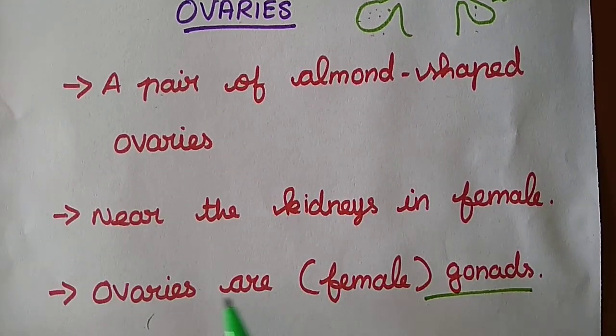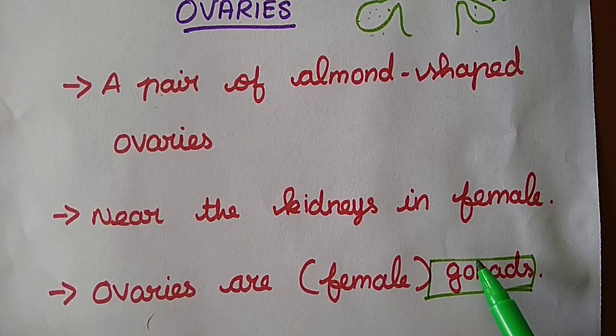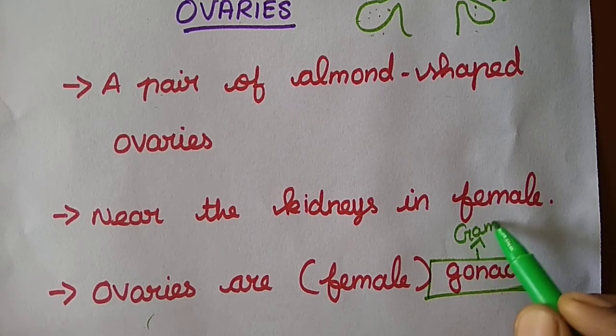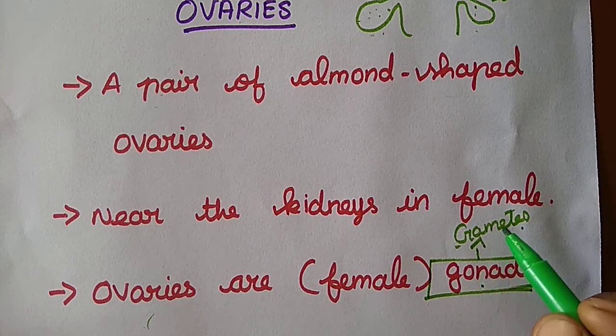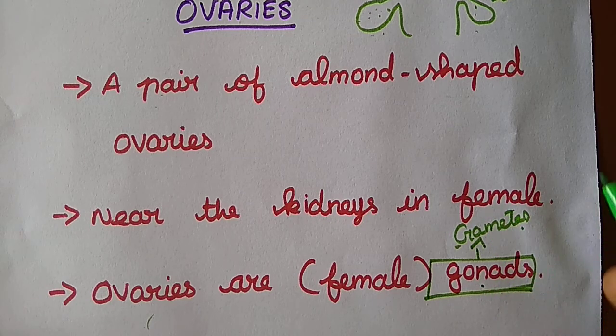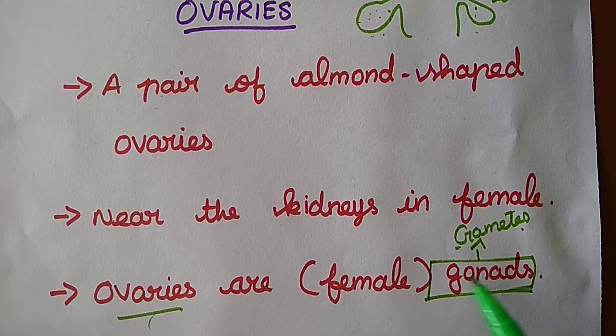And next one, ovaries are the female gonads. Gonads we already said, gonads mean the parts that produce gametes. In a female the ovary, and in the male the testes, we have studied, right? And here the ovaries are the female gonads. So what is produced in the ovaries? Ovum is produced. So the ovaries are the gonads for the female.